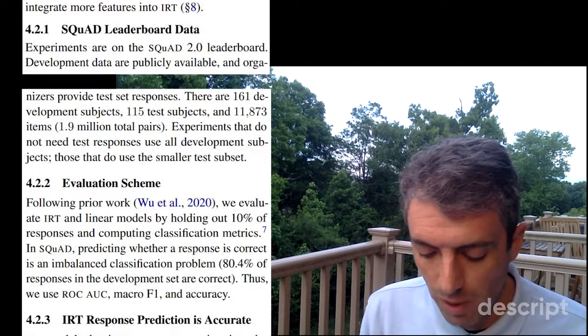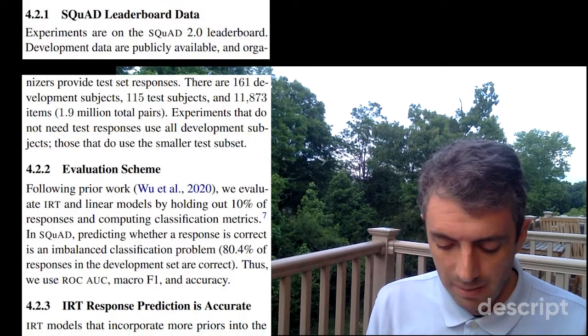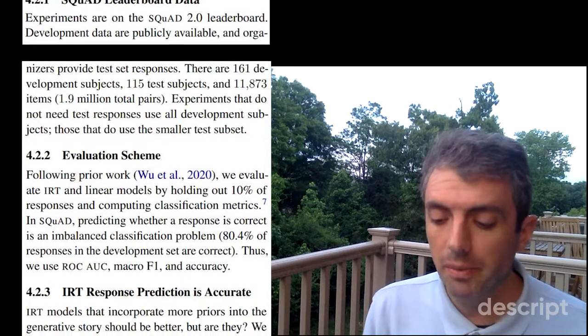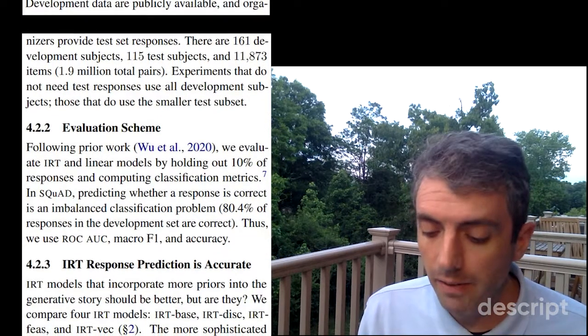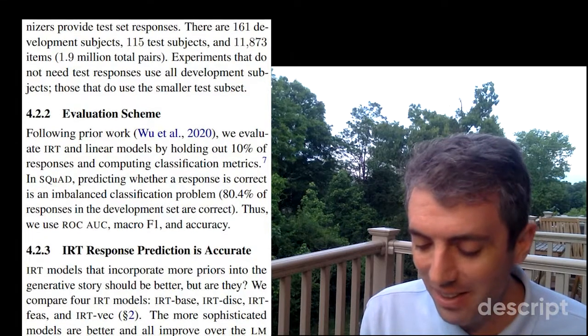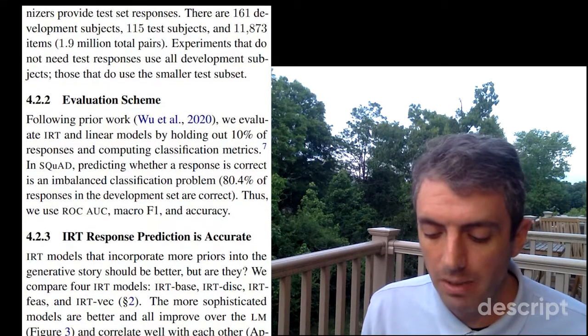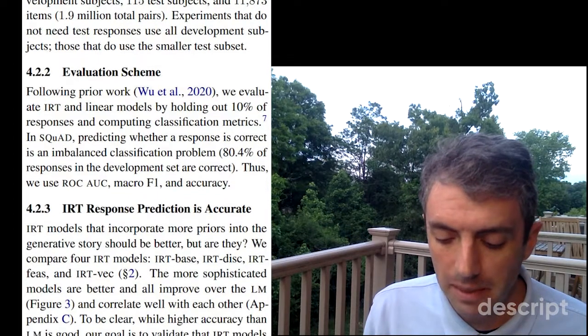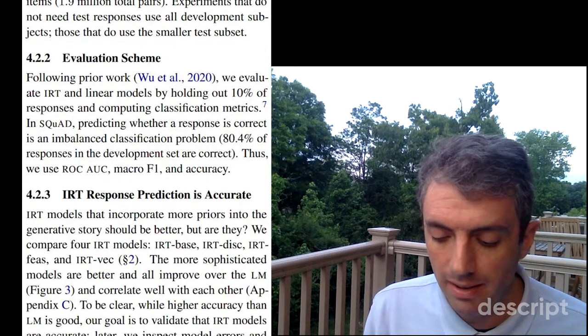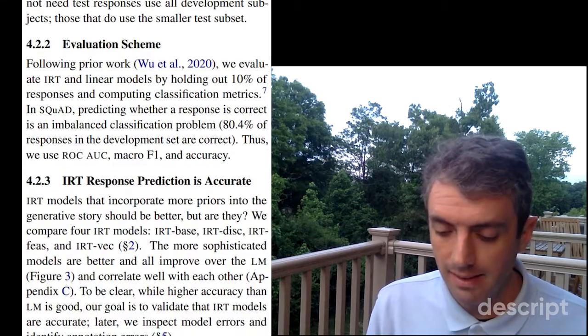Experiments are on the SQuAD 2.0 leaderboard. Development data are publicly available, and organizers provide test set responses. There are 161 development subjects, 115 test subjects, and 1,873 items, 1.9 million total pairs. Experiments that do not need test responses use all development subjects. Those that do use the smaller test subset.